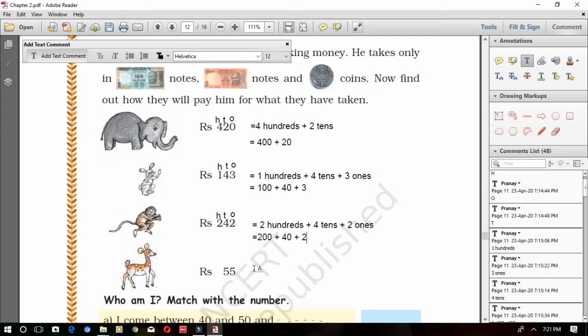So see the next number now. We have only a 2-digit number. What are the places of this number? The first 5 is in ones place. The second 5 is in tens place. So expand this also. How will we expand it? 5 is in tens place, so 5 tens plus 5 ones. What is the other way to expand? 5 tens are 50 plus 5 ones are 5. Okay, clear children? So now you know how to expand the numbers in 2 ways.